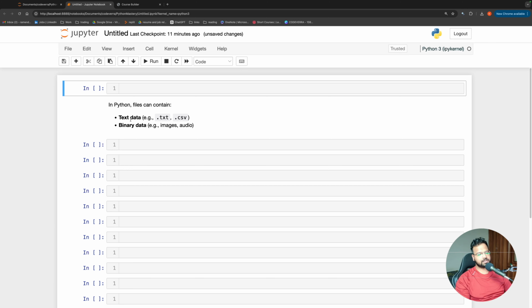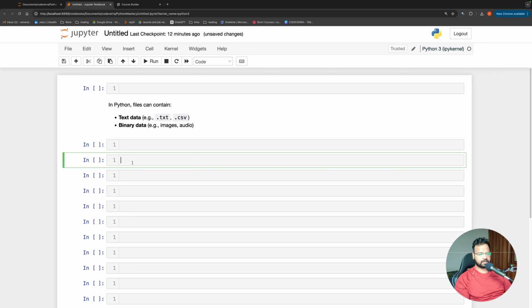So what happens in text data, whatever we store actually gets encoded, and when we are reading it back, it gets decoded. Whereas in the binary case, we are just reading the information the way it is stored in raw format. So we'll take examples of both. Let us first start with text data and see what are the things we can do with text data. After that, you will have a little bit of context, and then we will move to binary data handling.